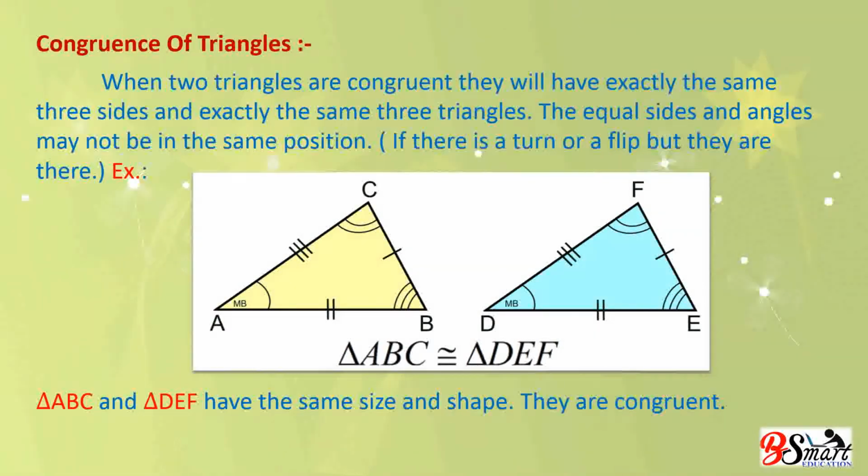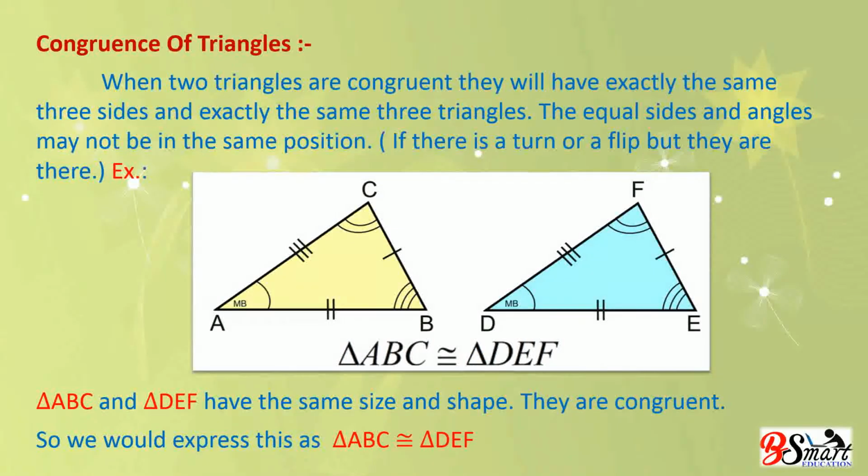This shows that while talking about congruence of triangles, not only the measures of angles and lengths of sides matter, but also the matching of vertex. In the above case, the correspondence is A equivalent D, B equivalent E and C equivalent F. We may write this as ABC equivalent to DEF. So, we would express this as triangle ABC congruent to triangle DEF.